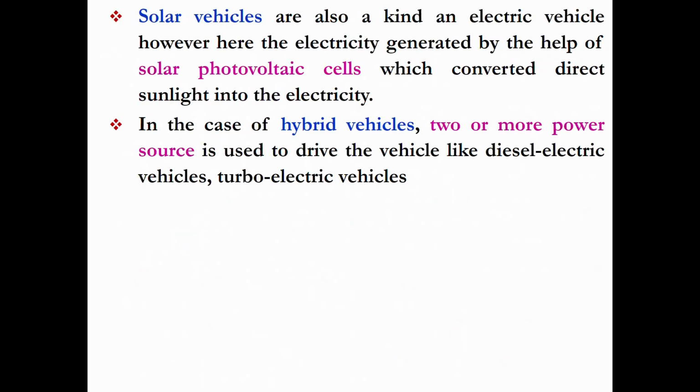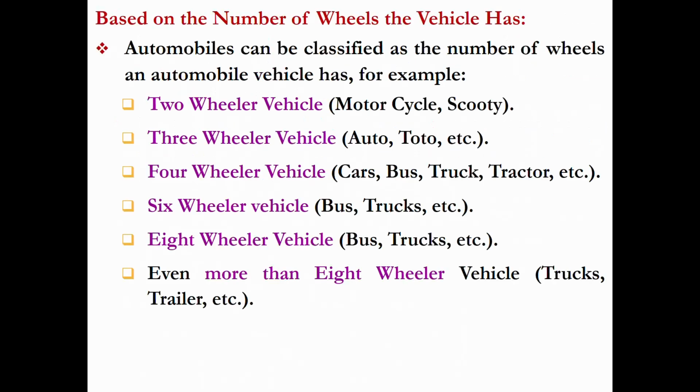Then solar vehicles, which are using the photovoltaic cell, which converts the solar energy into electrical energy, storing that into automobile battery, and then it is used for driving the electric motor which is coupled with the wheels. Then hybrid vehicles are normally using two or more power source.